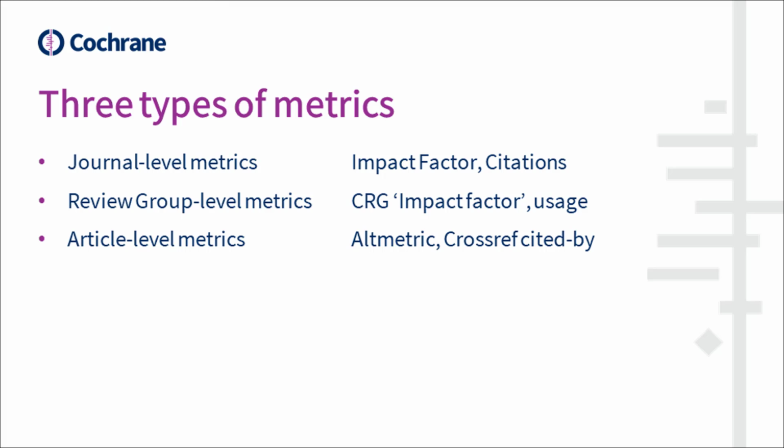The impact factor is a journal level metric measuring the performance of the Cochrane database of systematic reviews, the journal that includes Cochrane reviews and protocols, and how it compares with other journals. You can also think of Cochrane Review Group's output as mini journals, so we will look at what metrics information is available at that level. And finally, there are article level metrics, which, as the name suggests, consider the impact and attention of a particular citation version of a Cochrane review. Altmetric is an example of an article level metric.